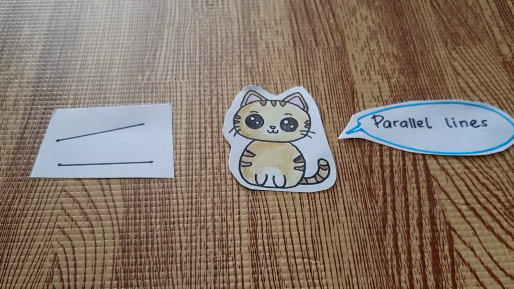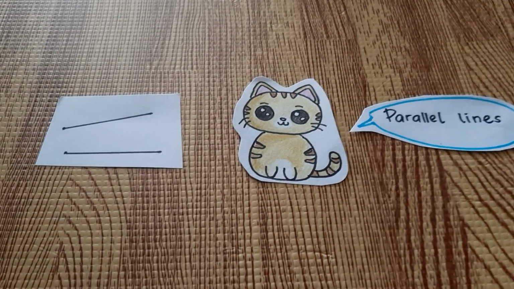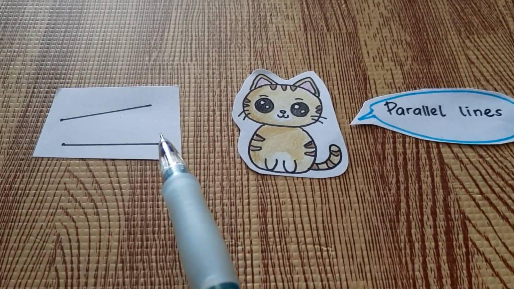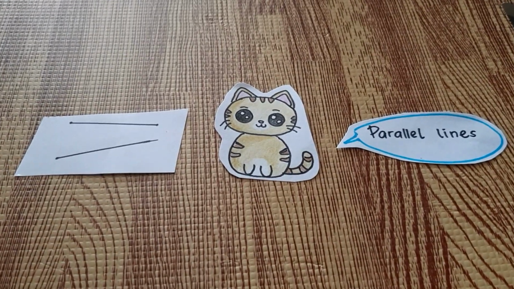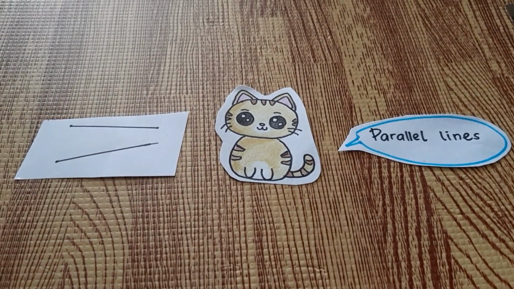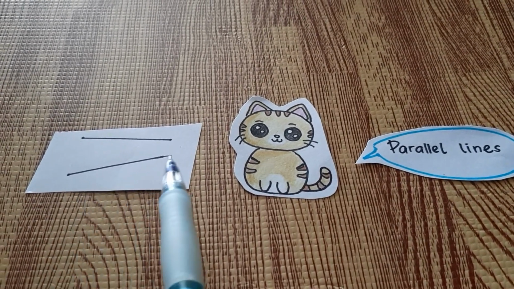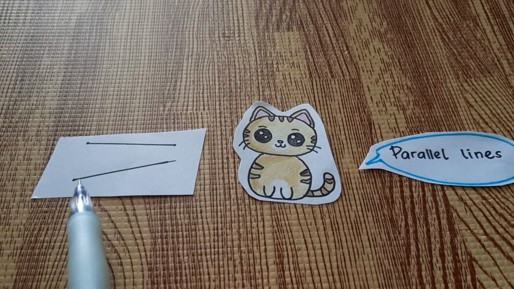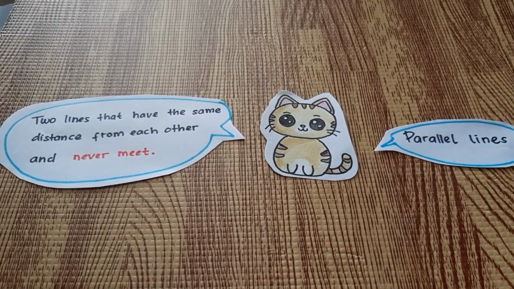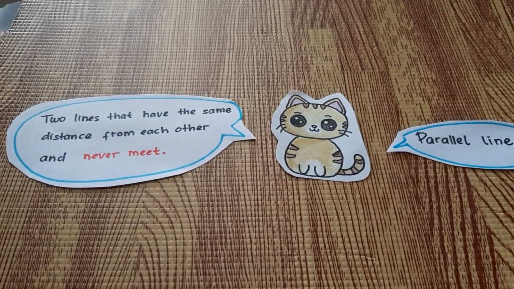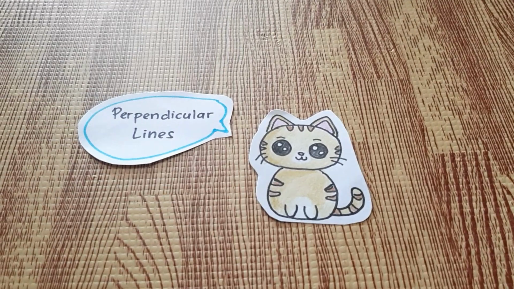How about this one? Are these parallel lines? No, they are not parallel lines because the distances are not the same. How about these lines? No, they are not parallel lines because the distances are not the same. This is smaller, this is bigger. Do you understand? So again, parallel lines are two lines that have the same distance from each other and will never meet.